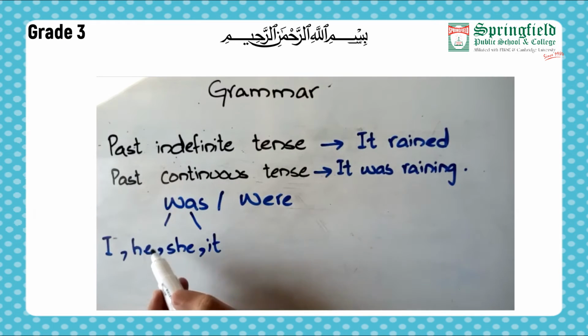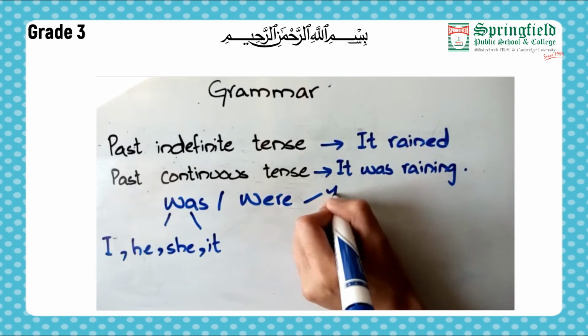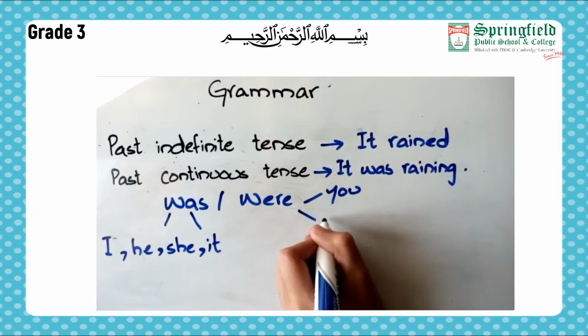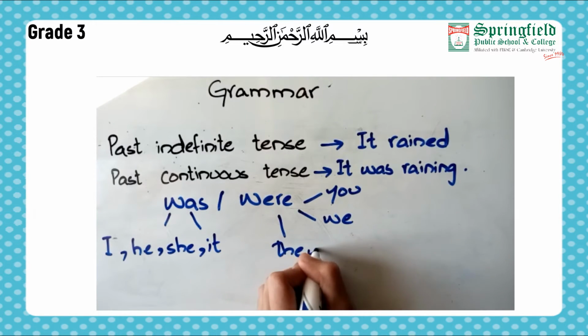I was, he was, she was, it was. And for were: you were, we were, they were.